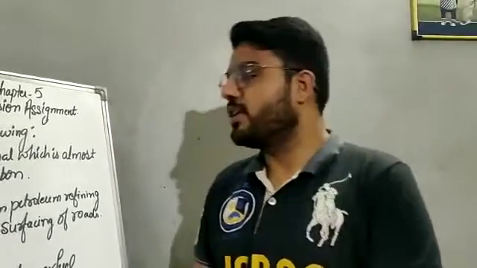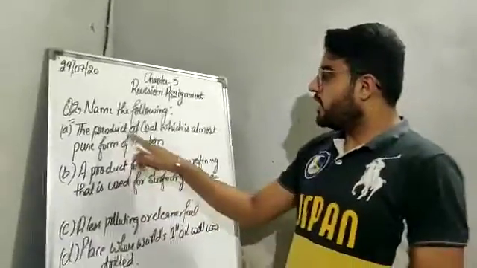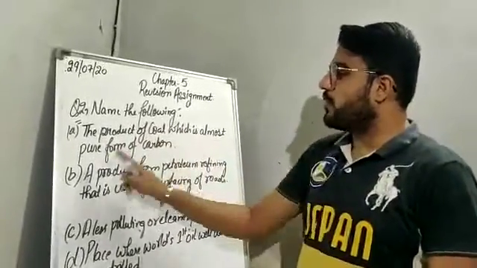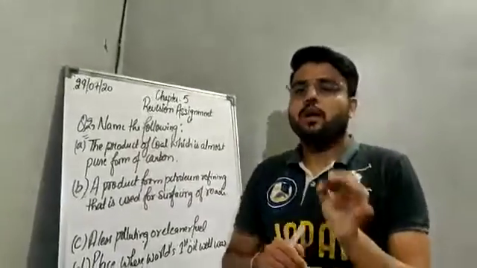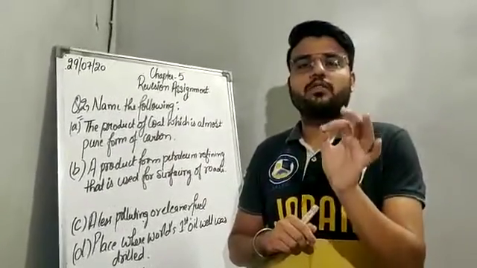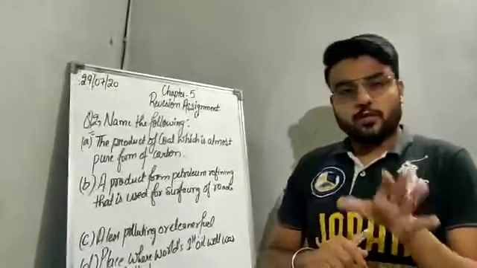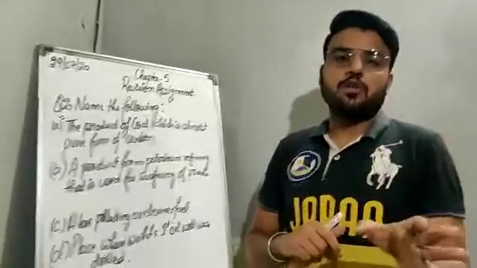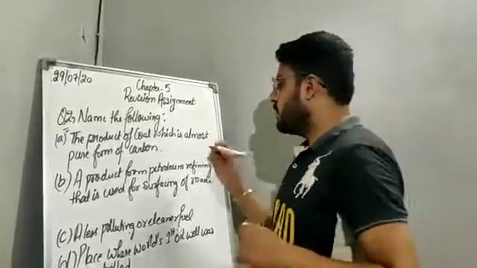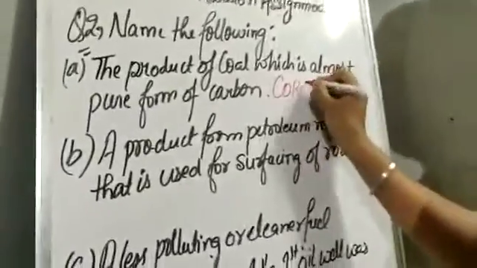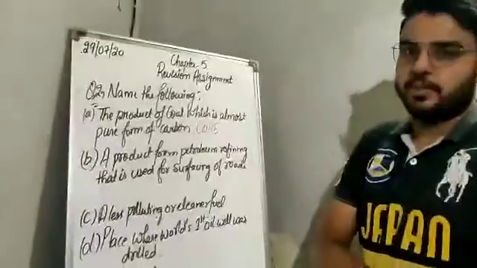Okay. So now question number 2 is name the following. A part: the product of coal which is almost pure form of carbon. In which product of coal is the maximum amount of carbon found? It is coke. So the correct answer is coke, because coke is almost the pure form of carbon.